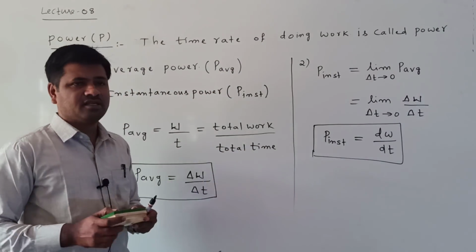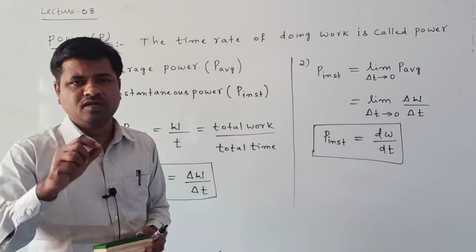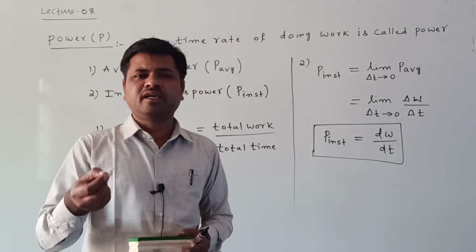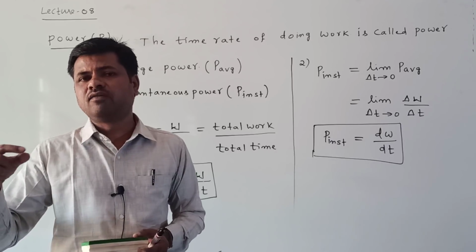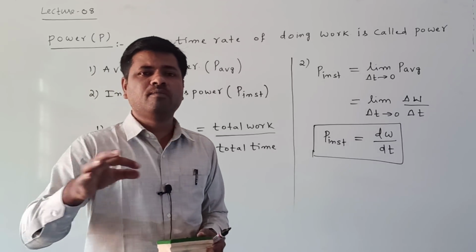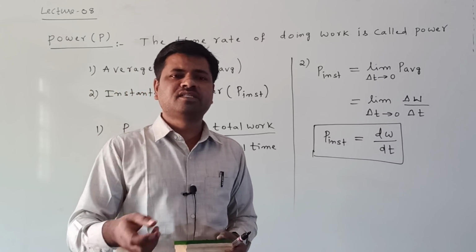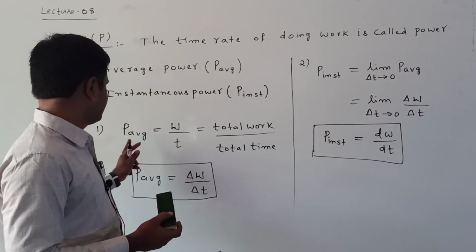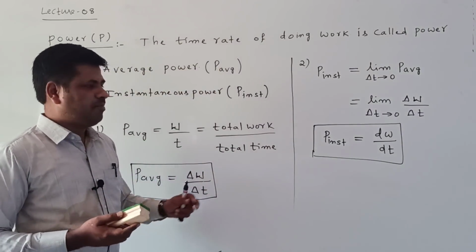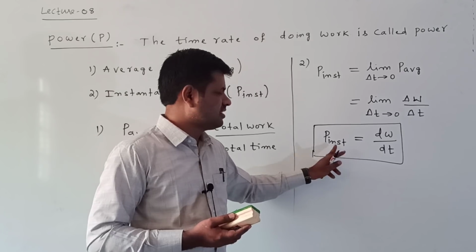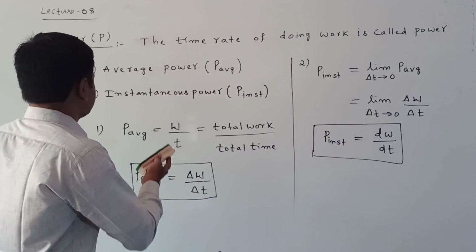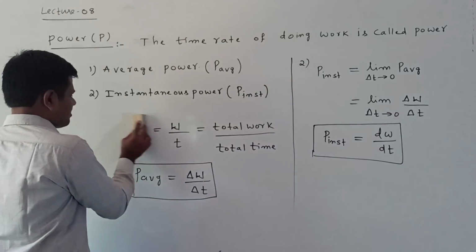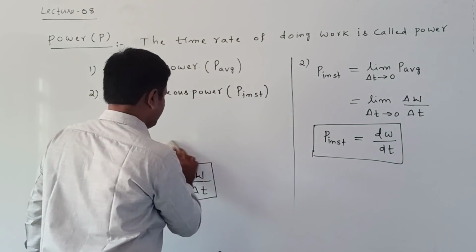Average power considers the total time, for example from t equal to 0 to t equal to 5 seconds, how much power is there. Particular instant of time power is called instantaneous power.